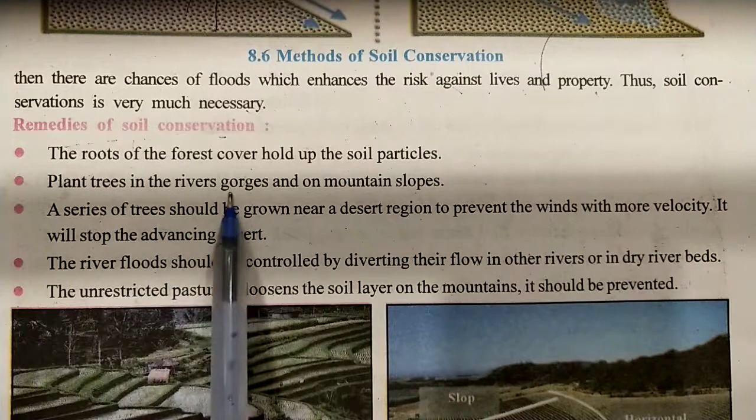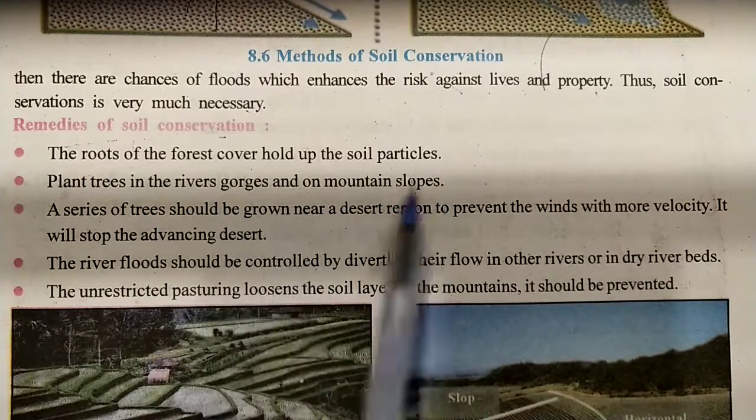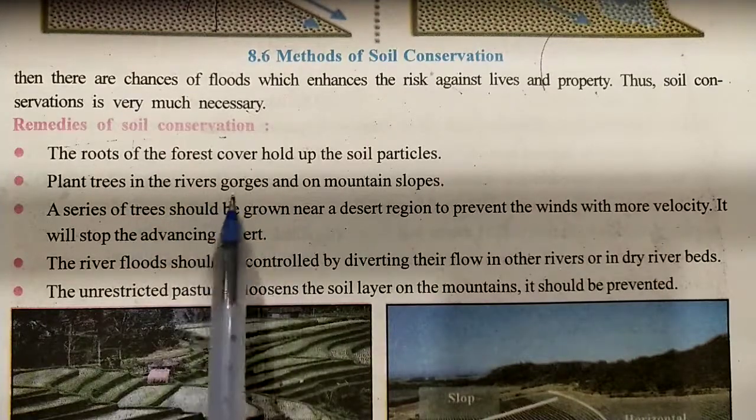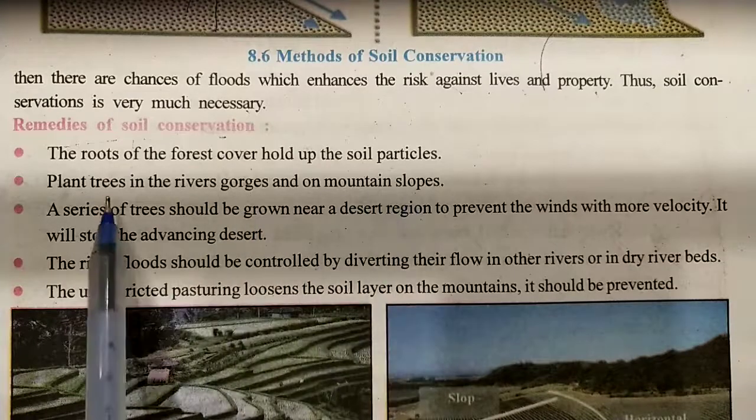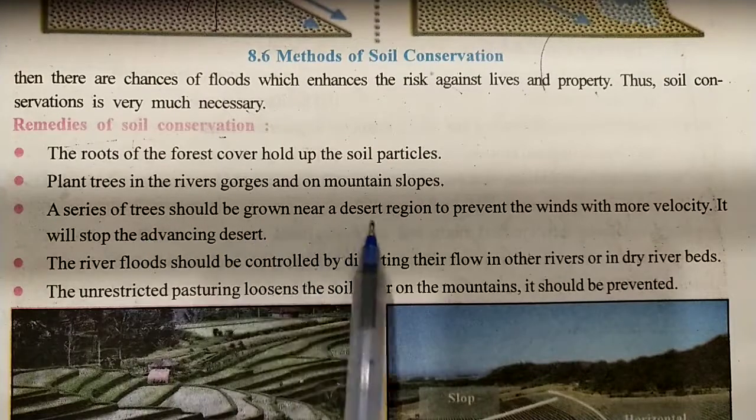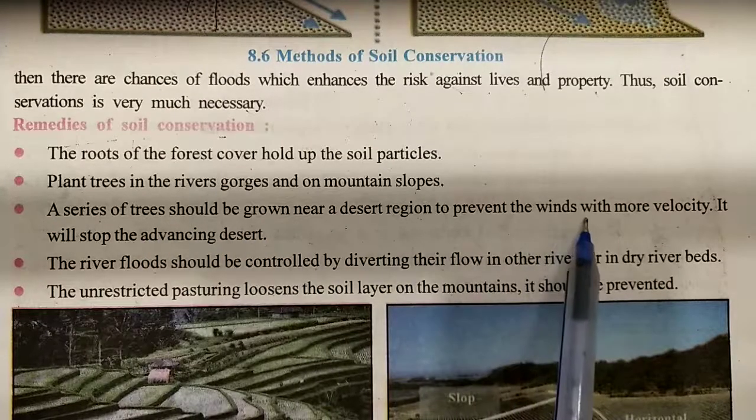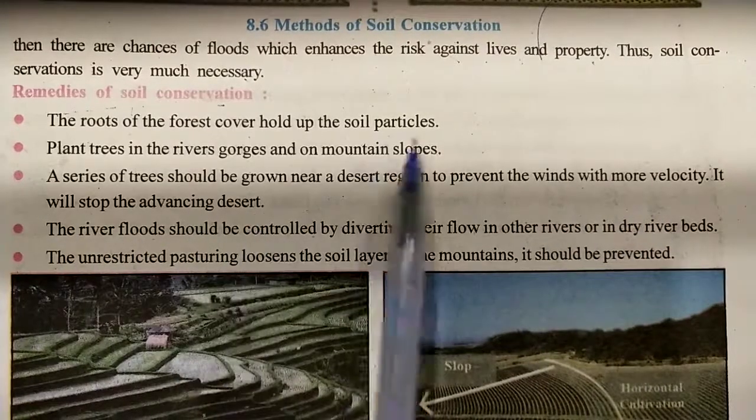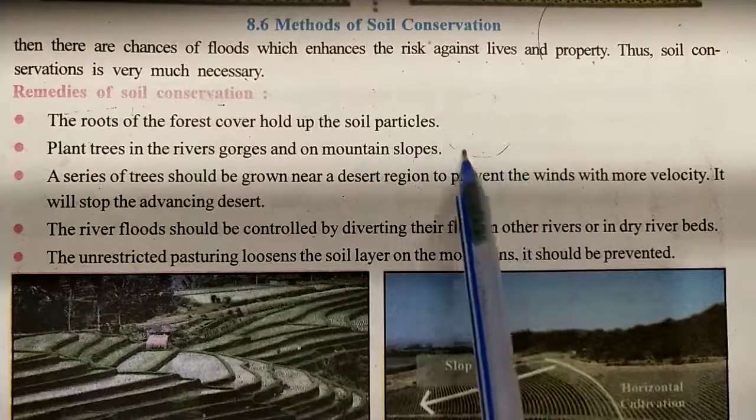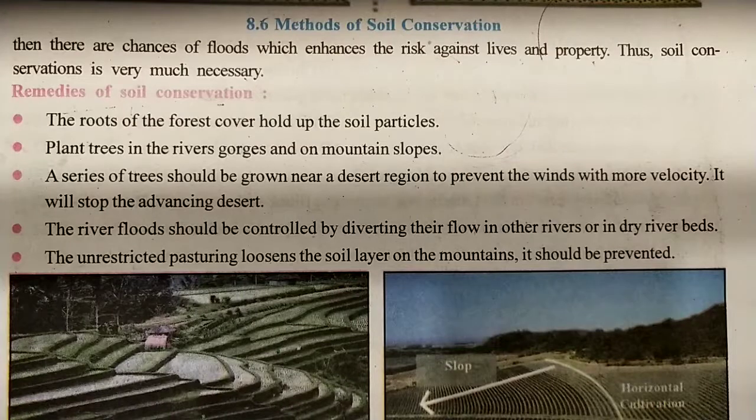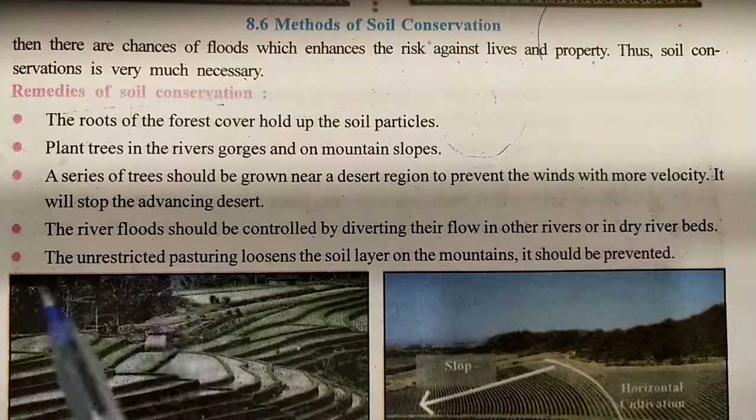Plant trees in the river gorges and mountain slopes. River ની બાજુની જગ્યા છે, around the river area and in the mountain slopes we have to plant more and more trees. A series of trees should be grown near a desert region to stop winds with more velocity. It will stop the advancing desert. એટલે કે ડેઝર્ટ હોય એની બાઉન્ડ્રીમાં શું ઉગાડવા જોઈએ? ટ્રીઝ ઉગાડવા જોઈએ. So it stops the expansion of the desert from one place to another place.